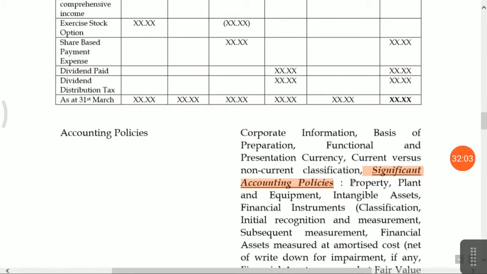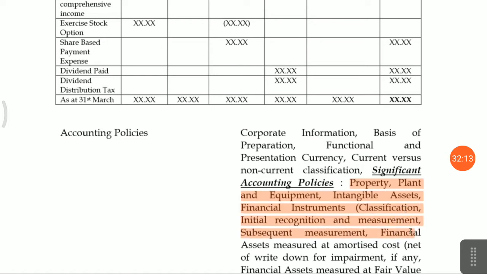Okay, which type of accounting policies are there generally: property, plant, equipment, intangible asset, financial instrument, initial measurement, subsequent measurement. Subsequent measurement, if you have already measured, you can measure in subsequent periods also, whether income is really receivable or not. If there is no chance of income receivable, you can de-recognize the financial asset, the financial instrument.